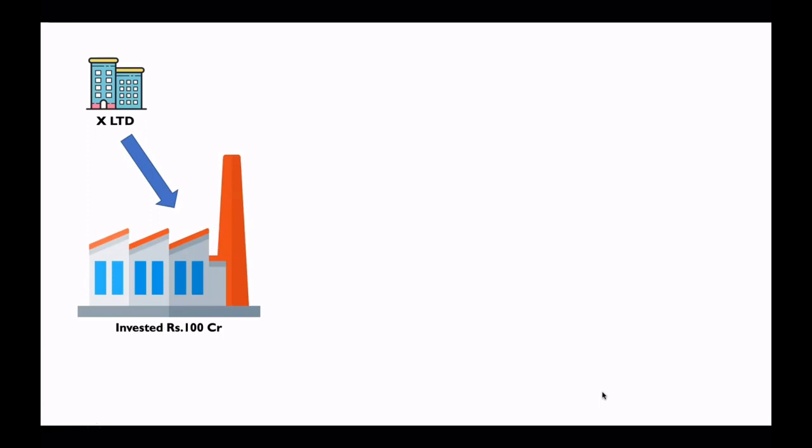There's a company called X Limited. It has invested in a project, let's say 100 crore, setting up a big project: land and building, plant and machinery, a factory and all. They've taken up this project with an expectation of getting 15% return on investment. It means they have invested 100 crore and are expecting 15% return every year. It means they are expecting a return of 15 crore.